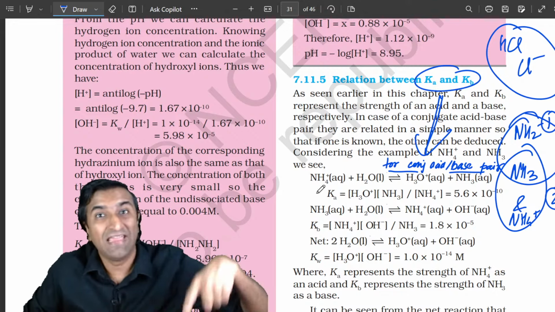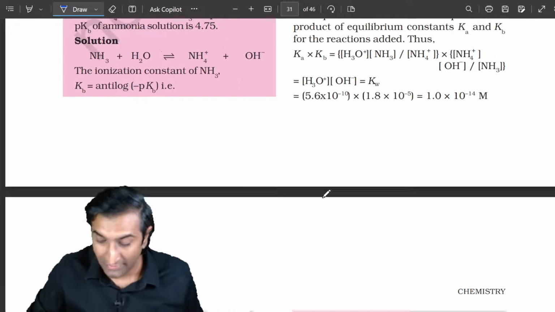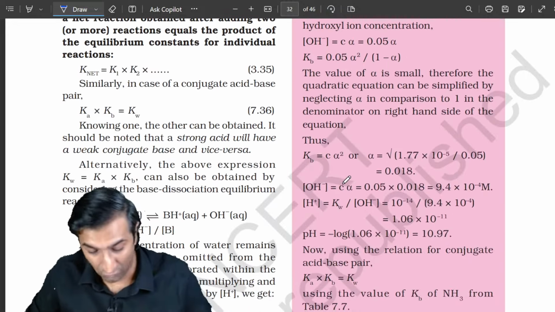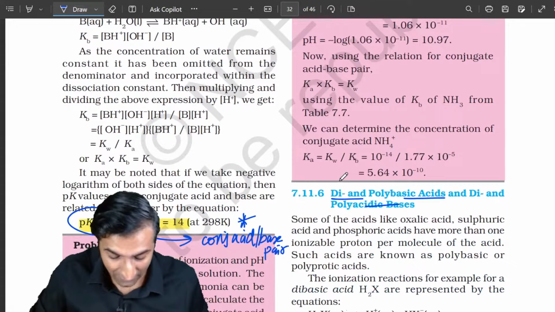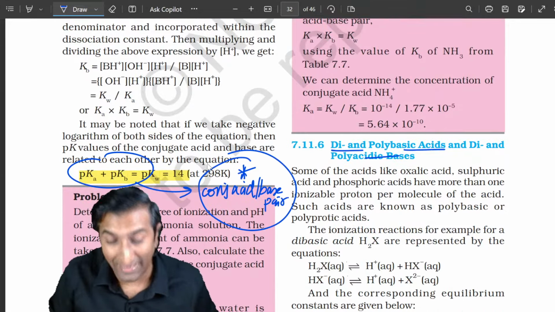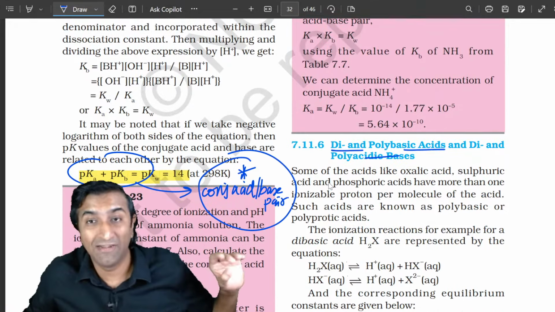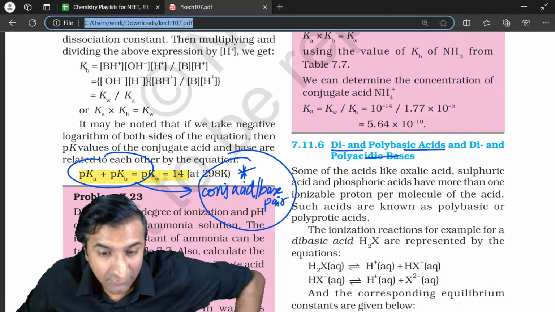Between these two you can make a relationship between Ka and Kb, in the sense that pKa plus pKb is 14. Now this only and only works for a conjugate acid-base pair. Please don't apply it randomly anywhere.